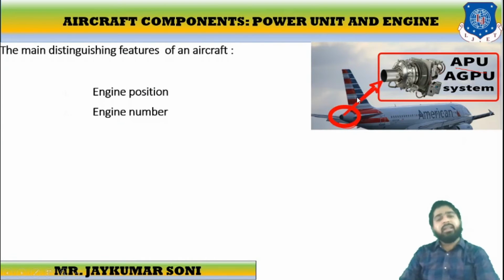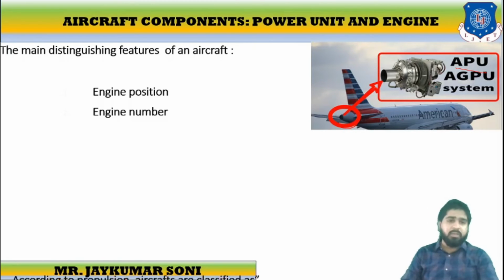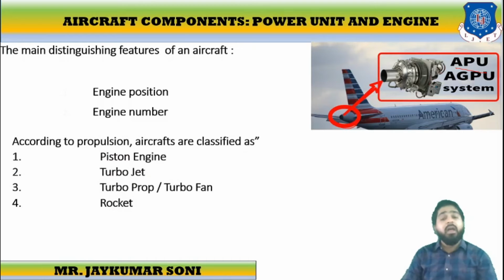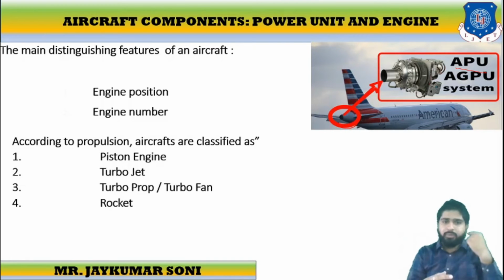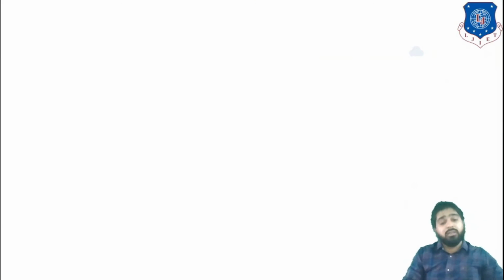The main distinguishing features of an aircraft are engine position and engine number. Let us discuss the types of engine. According to the propulsion, the aircraft can be classified into four categories. First is the piston engine. Second, it may have a turbojet engine. It may also have a turboprop or turbofan engine, or it may be of the rocket engine type. Let us discuss all of these one by one.